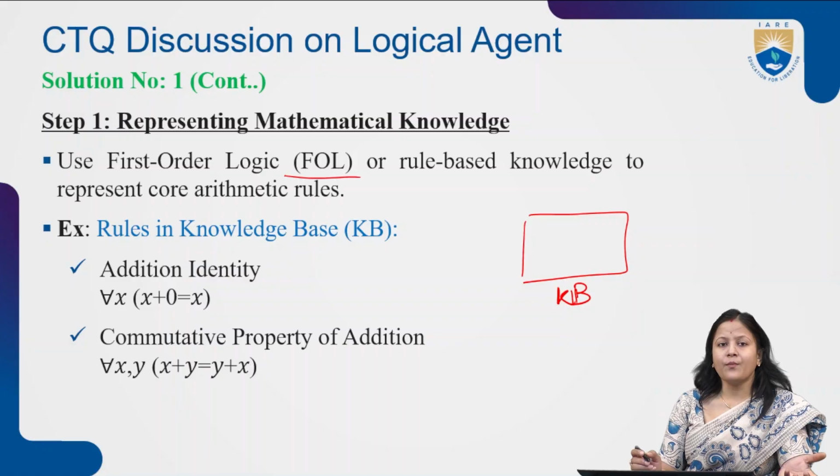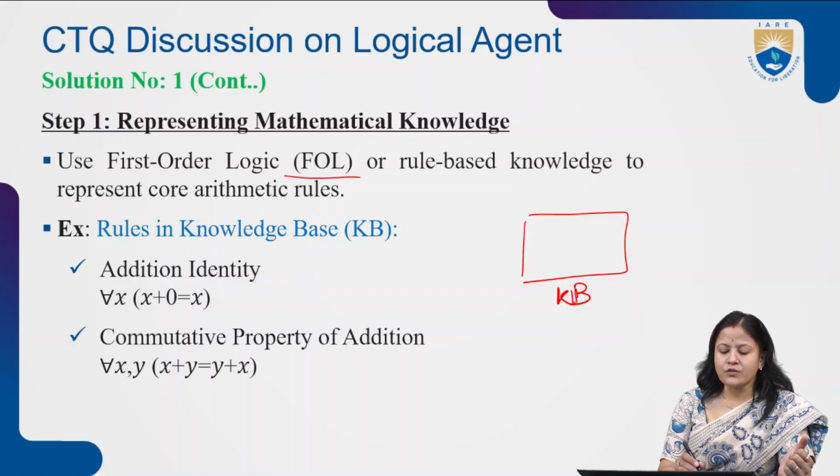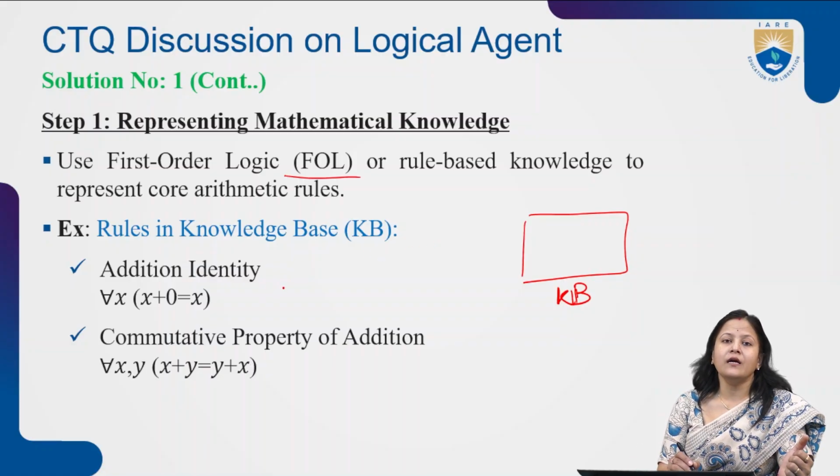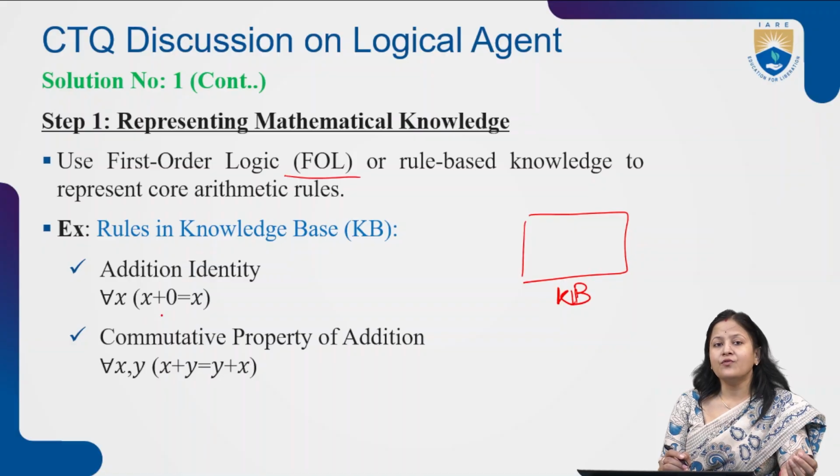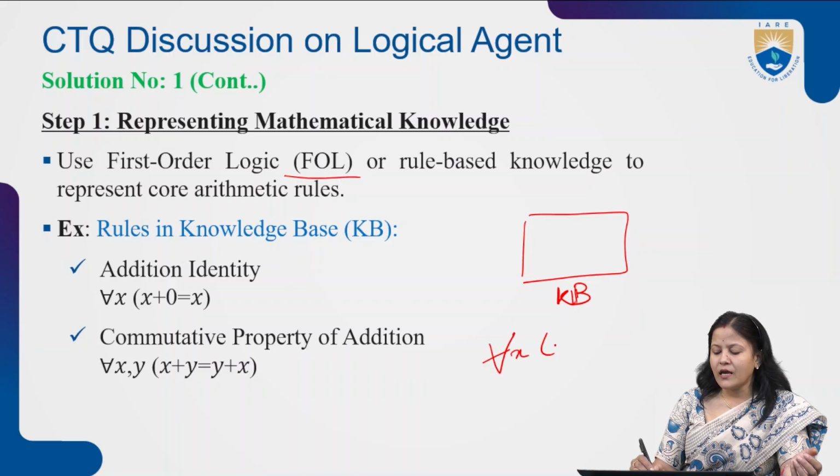So here I have given some examples. I hope you can understand. Rules in the knowledge base. The first rule is addition identity. If you add 0 to any variable, the answer would be the same: X plus 0 is X. But using predicate logic, how can we write it? For all X, X plus 0 is X. X may be 1, X may be 2, X may be 3. So for all X, if you add 0 to any value, the answer would be the same value. That is called addition identity.